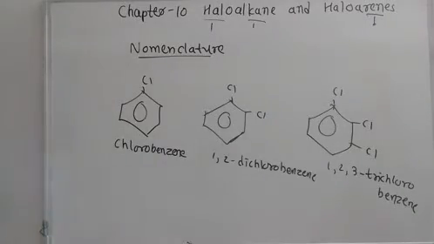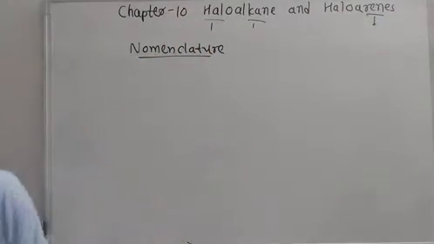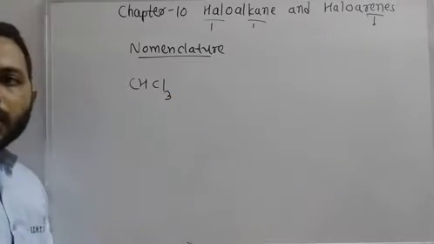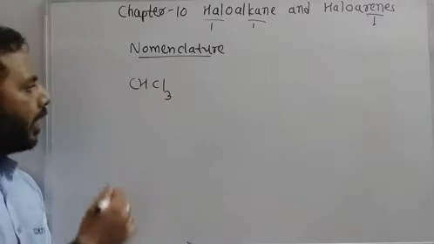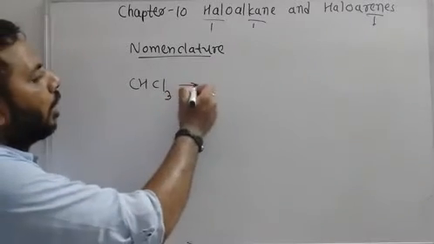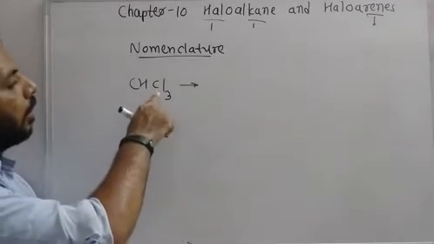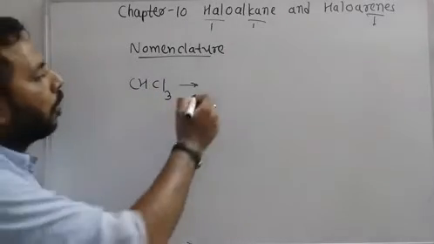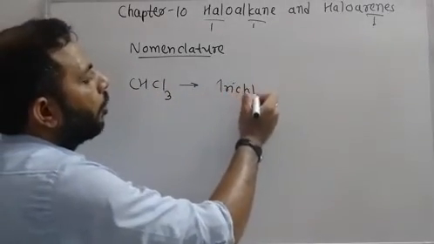Now let's see other examples. So we have CHCl3. The common name of this compound is chloroform. We already know about chloroform. What will be the IUPAC name of chloroform? There are 3 chlorines in the compound, so trichloro.